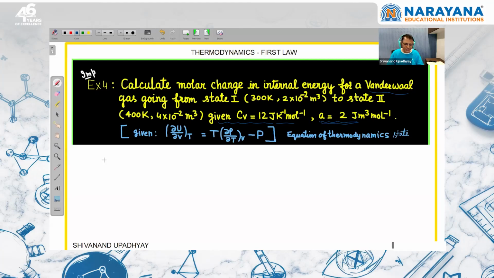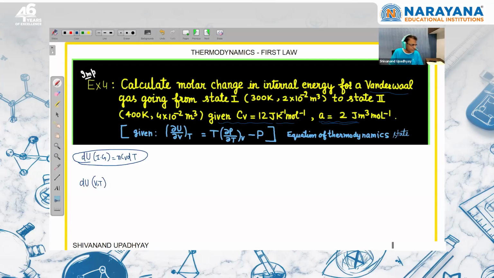So first thing we understood is that the internal energy of an ideal gas only depends on temperature, and we can always write that dU is equal to nCv dT. For an ideal gas participating in any process, the change in internal energy is equal to nCv dT. But when we are talking about internal energy change of solid, liquid and real gas, internal energy is a state variable. So change in internal energy can be written as a function of volume and temperature.